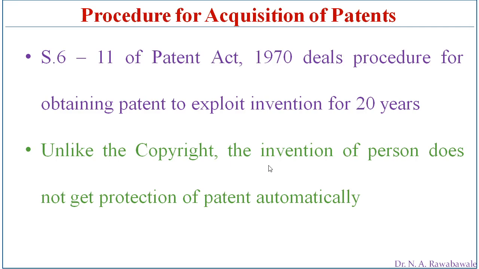Therefore, the acquisition of a patent plays a very important role. It does not subsist automatically. It has to be granted by the patent office, and for that the applicant has to submit an application for the invention.